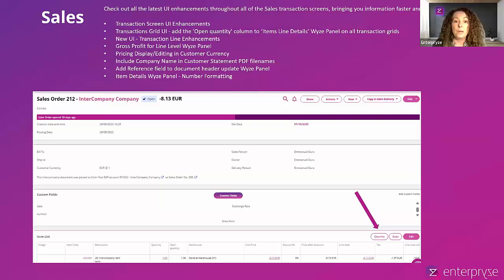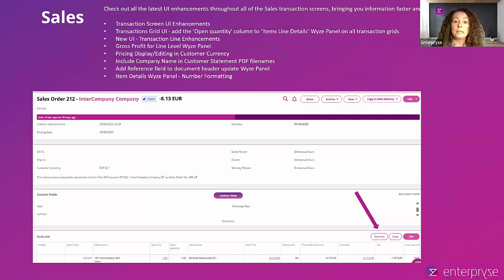In addition to that, we have the item details wise panel. Again, just a bit of formatting there with commas and obviously decimal places. We've added the reference field to the document header on the update wise panel. So that's where you're updating a document directly from the grid. You'll see now that you can also update the reference field, and that's on your sales and purchase transactions.